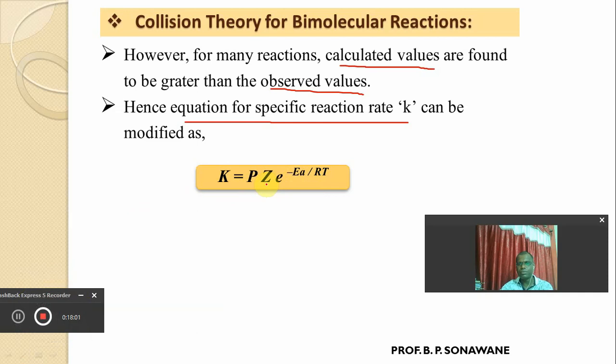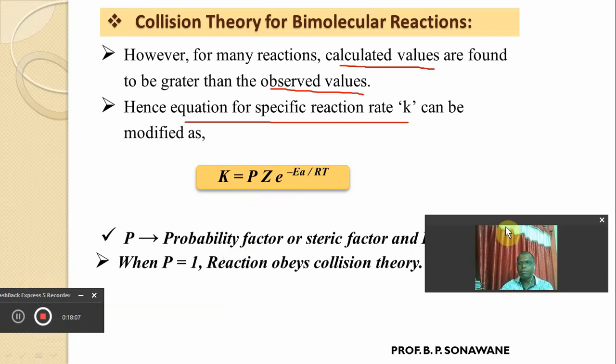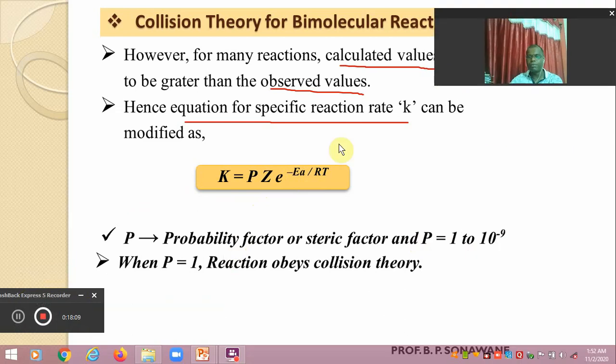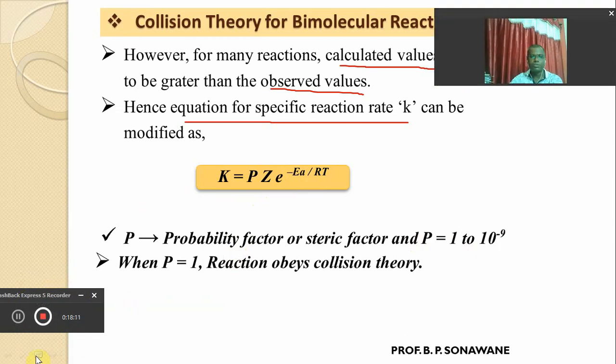Z is the total number of collisions, e raised to minus Ea upon RT is the Boltzmann factor, and P is the probability factor. This probability factor is also called the steric factor, which does not have a particular value, and it varies from P equal to 1 down to P equal to 10 raised to minus 9.